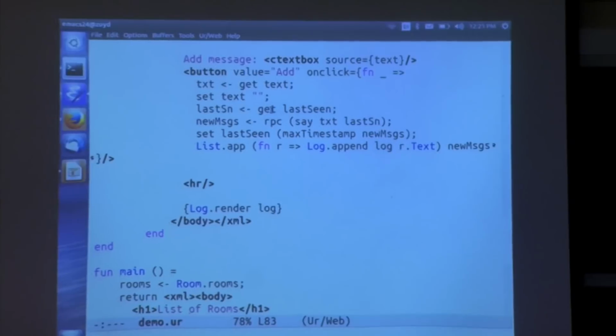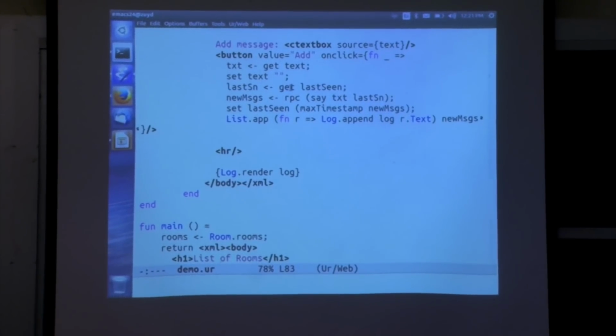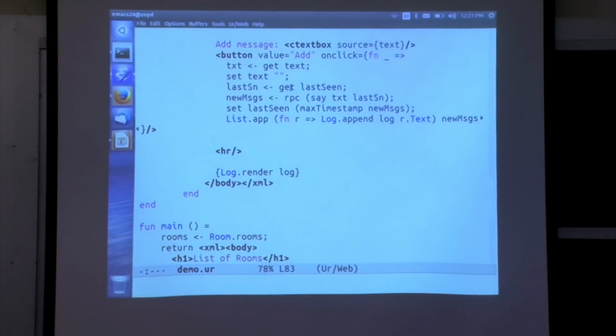While I have this code up here, let me just show you. We still have the same say function as before, roughly. But now, instead of calling it via a link, we just take the function call, which is populated with arguments that come about from the context of this onClick handler. And we just wrap that function call inside the RPC syntax, and that means this is a function call on the client, but run the call itself on the server with access to the database and other server resources, and then ship the result back over here. And it's written in this direct style instead of the callbacks that you need to use in JavaScript, usually, to accomplish a remote server call and then use the result.